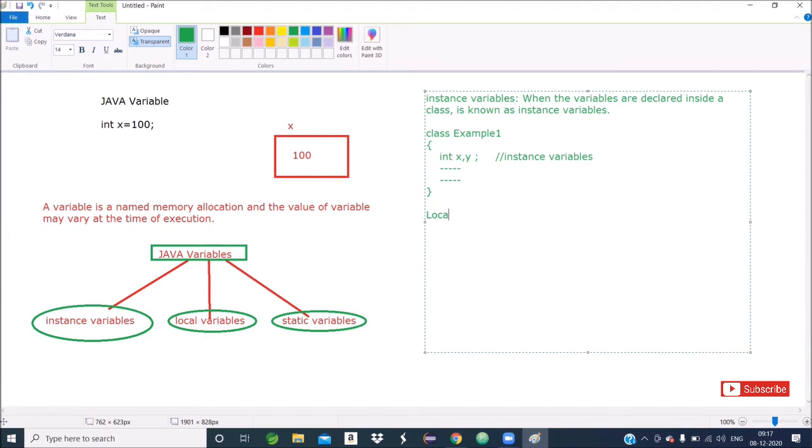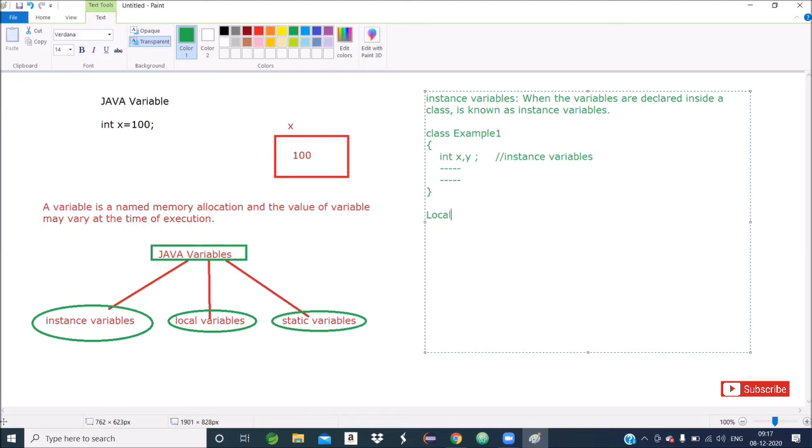Then suppose you have to declare multiple types of variables. Then in the next line you write, suppose, double length comma breadth, then in the next line String name. So multiple types of variables we can declare, there is no problem. As per the problem task requirement, we will take variables.